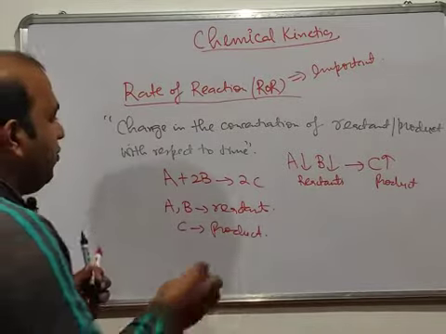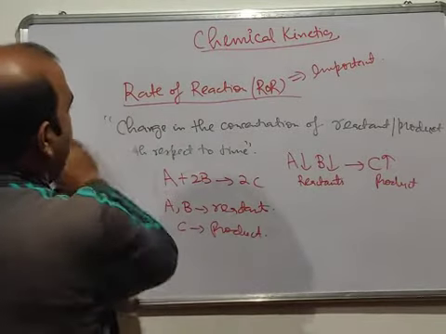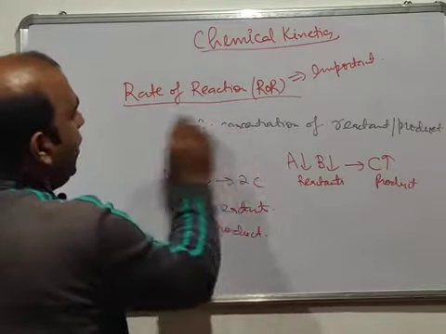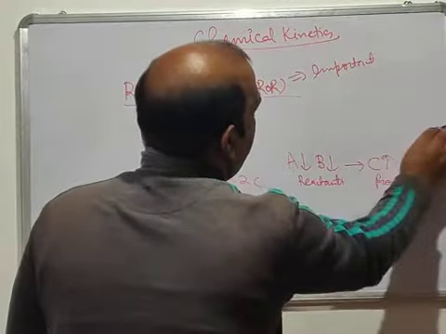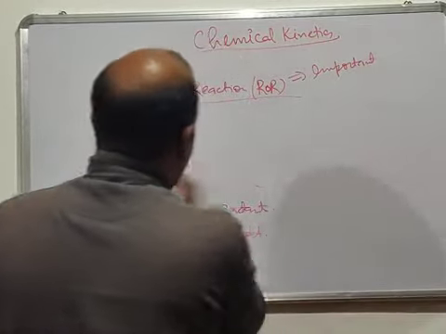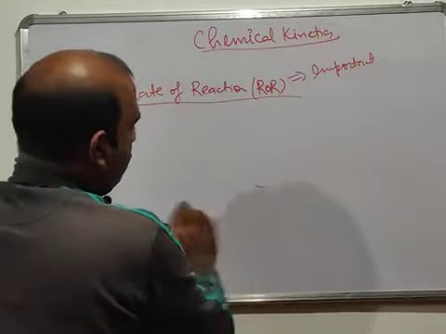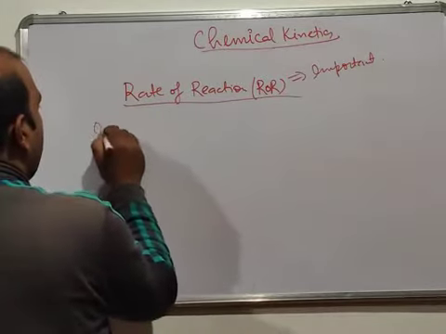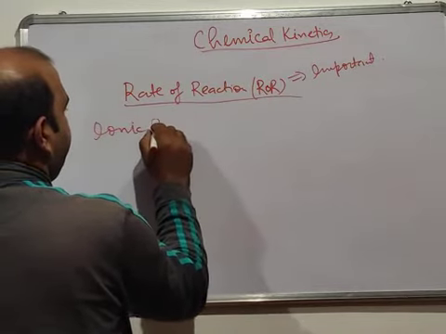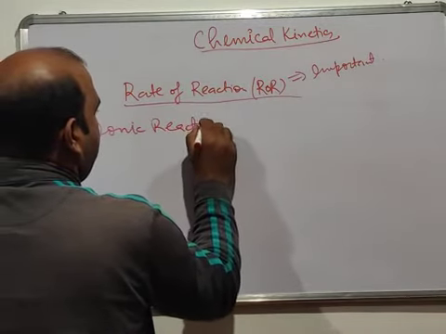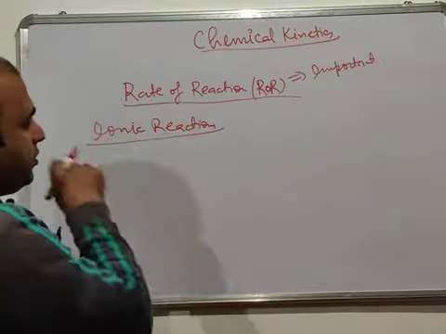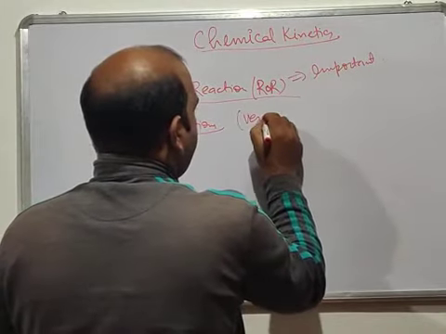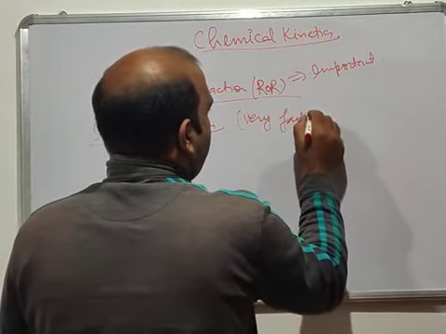So now we have different kinds of reactions. For example, we have ionic reactions. They are very fast reactions. So we have so many types of reactions. For example, the first we have is ionic reactions. Ionic reactions, they are very fast reactions.